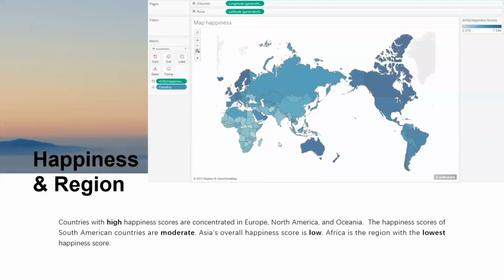For happiness with region, we use a tabular map, like a heat map, to show the happiness score around the world. The higher happiness score is represented as deep blue, and the lower happiness score is represented as light blue. The countries with high happiness scores are concentrated in Europe, North America, and Oceania. The happiness score of South America is moderate. In Asia, the overall happiness score is low, and Africa has the lowest happiness score.